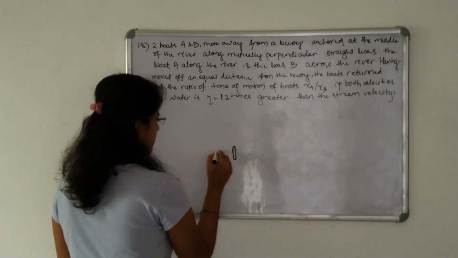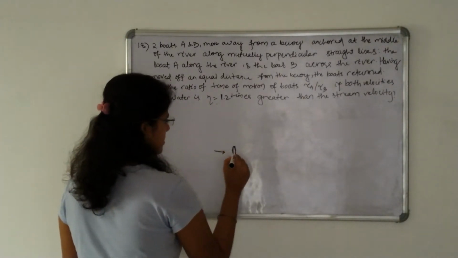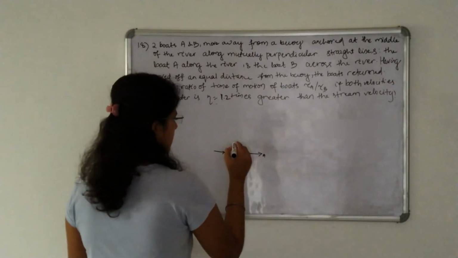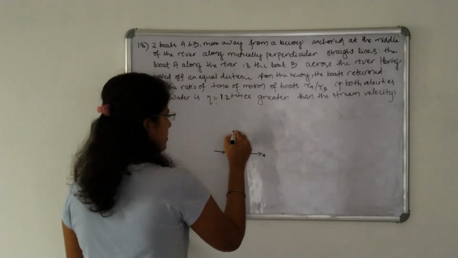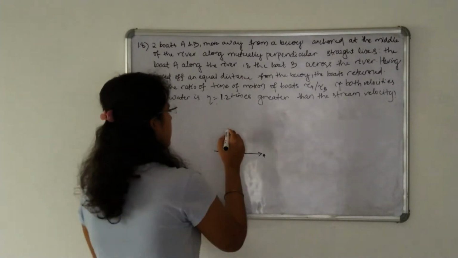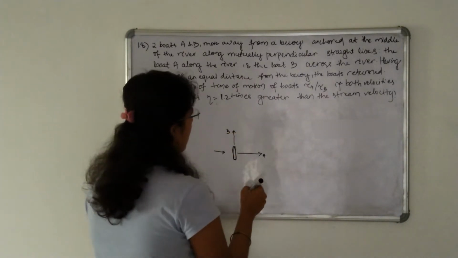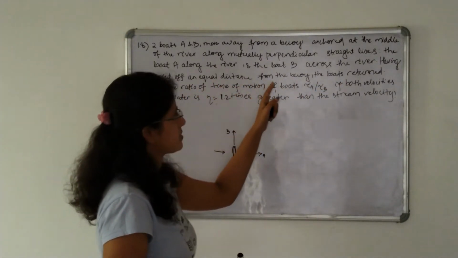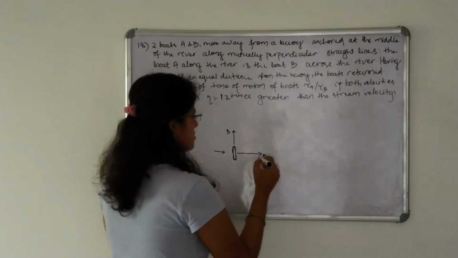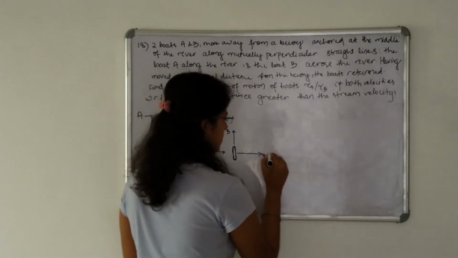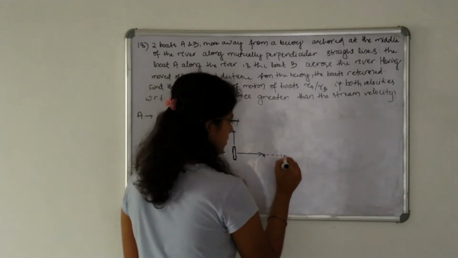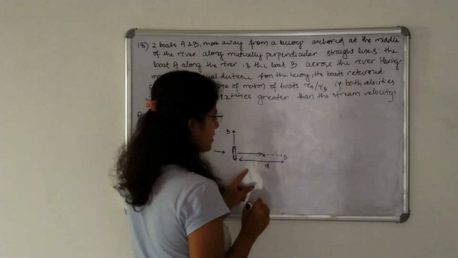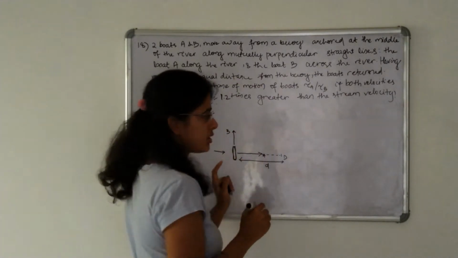So let us take the river is flowing in this direction. So boat A moves along the river and boat B across the river, that is perpendicular to A. After crossing, having moved off an equal distance from the buoy, the boats return. So after crossing, let us take this distance as D. After crossing D distance, A returns.